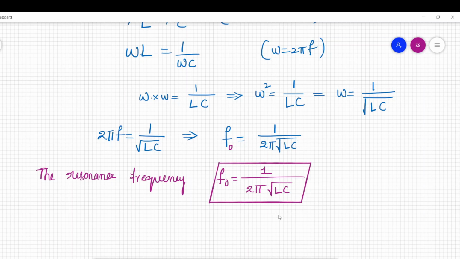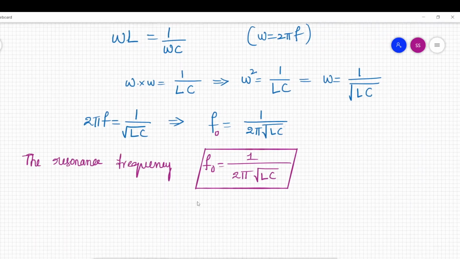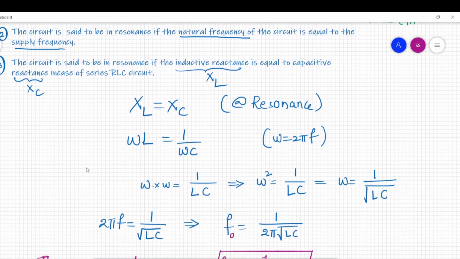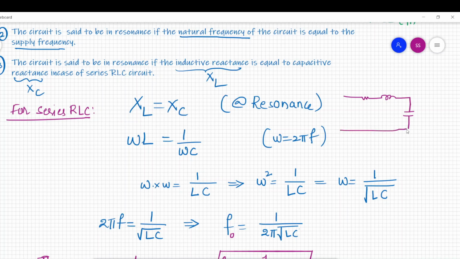Okay. So a series RLC circuit will have 3 elements: resistor, inductor, and capacitor, connected in series, and a supply voltage of Vs. So this Vs is Vm sine omega t. Okay. So this is nothing but a frequency